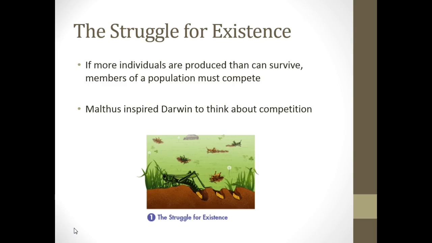So in this picture, we are showing the struggle for existence. And we have a brown grasshopper and a green grasshopper. The green one blends in a little bit more, but we'll talk about that a little later. But what they have to compete for is habitat, water, and food. And because there are so many of them, whichever ones that are able to collect food and collect water and live in the habitat and stay away from predators, that one's going to be the one that is going to survive. The other ones will die out.